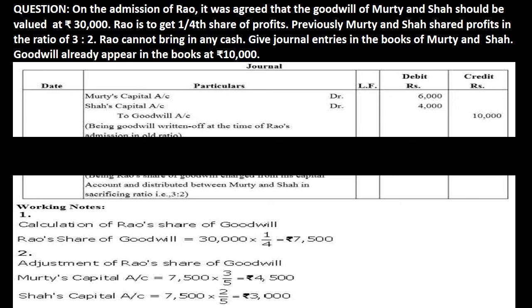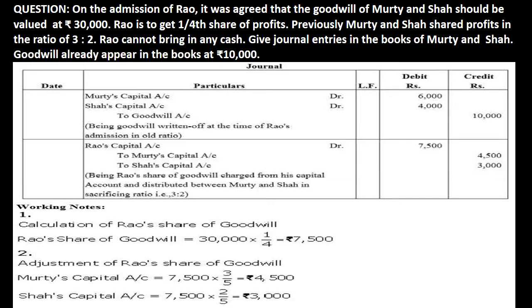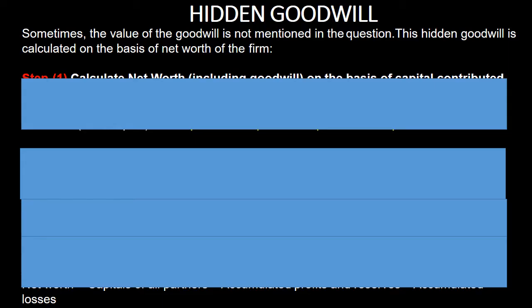Therefore, we will distribute this 7,500 in their old ratio, out of which Murthy will get 7,500 into 3/5, which is equivalent to 4,500. Shah will get 7,500 into 2/5, which is equivalent to 3,000. After knowing the amount, we will pass the entry, that is gaining partner, it means new partner, to sacrificing partners, it means old partners' capital account. So entry is Rao's capital account debit to Murthy's capital account, to Shah's capital account by rupees 7,500, 4,500 and 3,000 respectively.